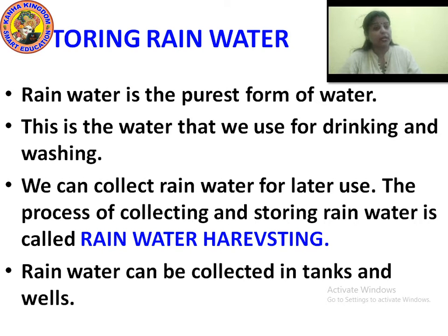Rainwater can be collected in tanks and wells. Okay, so rainwater is the purest form of water. This is the water that we use for drinking and for washing the utensils. We can collect the rainwater for later use also. The process of collecting and storing the rainwater is called rainwater harvesting. What is it called?